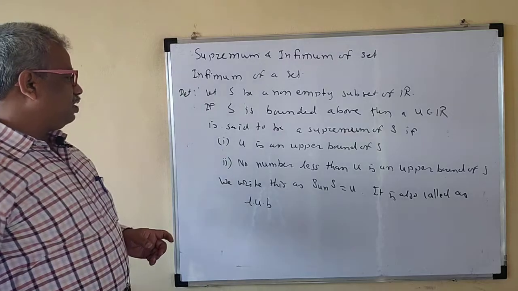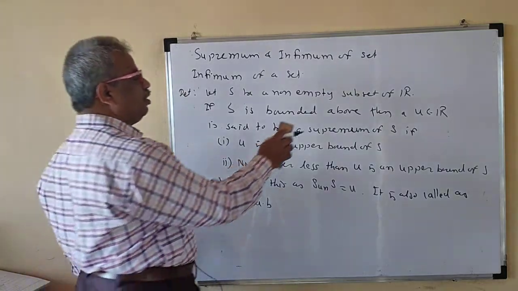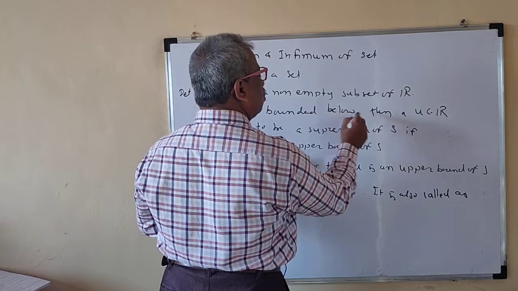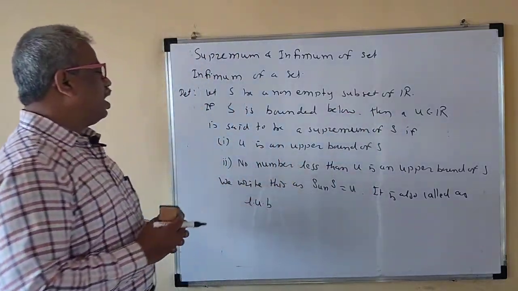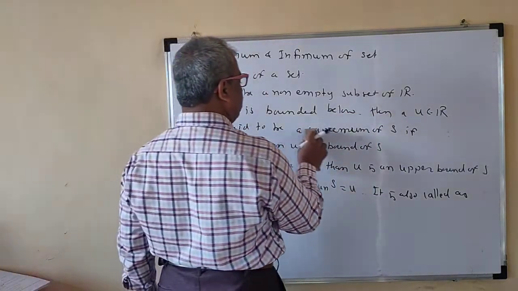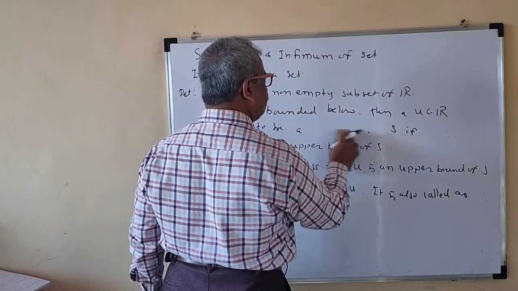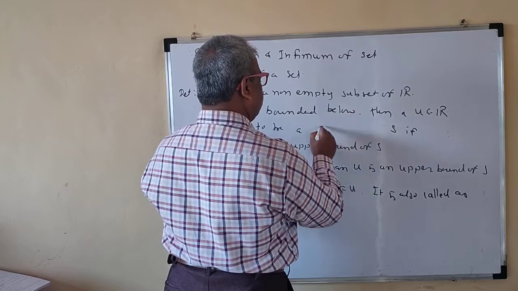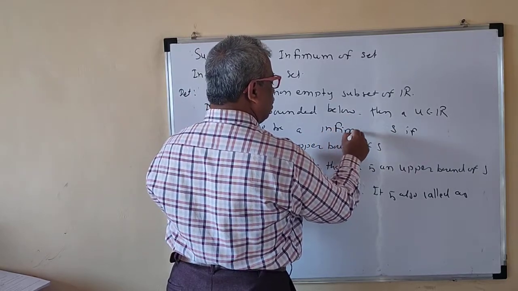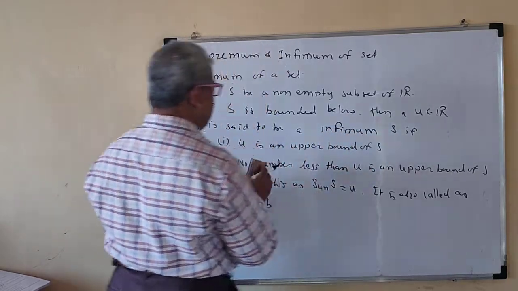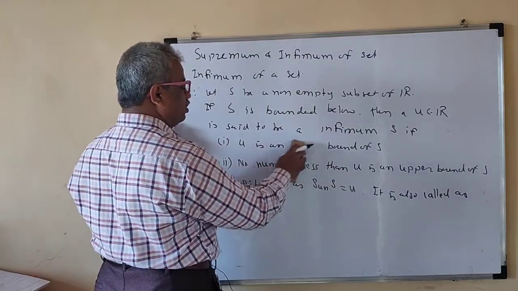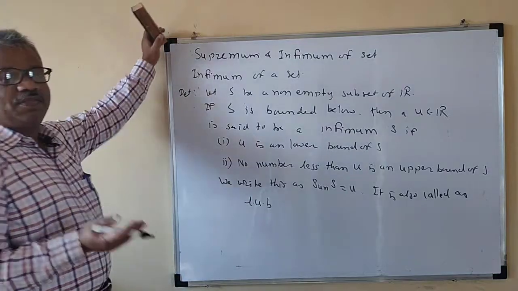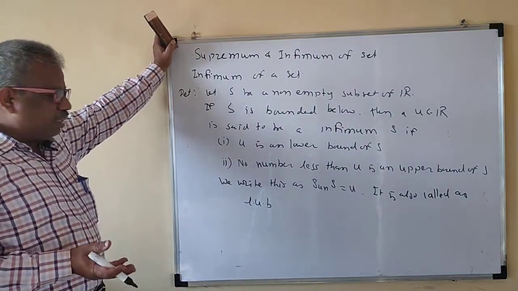Let S be a non-empty subset of R. S is bounded below. Now here, if S is bounded below, then U is said to be an infimum of S if U is a lower bound of S. Because the set is bounded below, that means a lower bound exists.